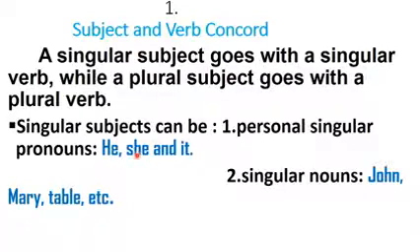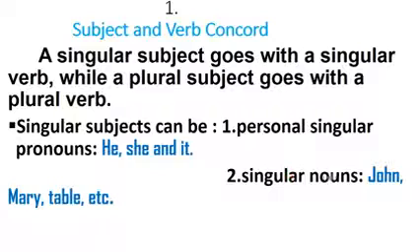She, a girl or a woman. And it, which can stand for a thing. Now, looking at them, you see that they are singular. They are not many. They are singular. So they go with singular verbs. So singular subjects, apart from personal singular pronouns, can also be singular nouns.